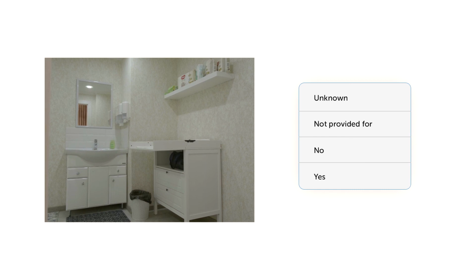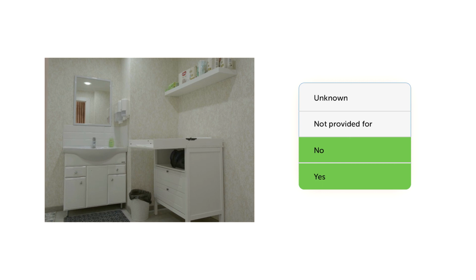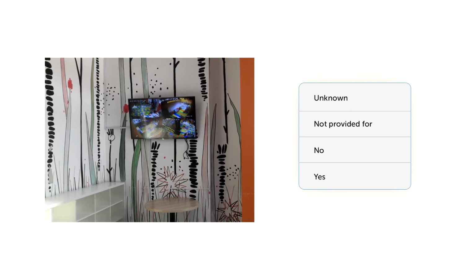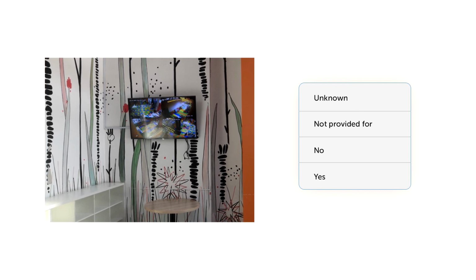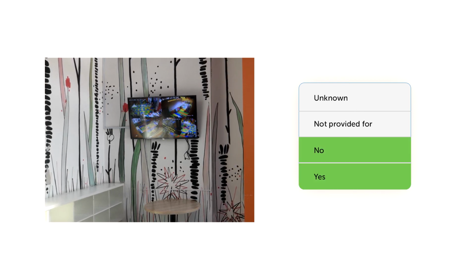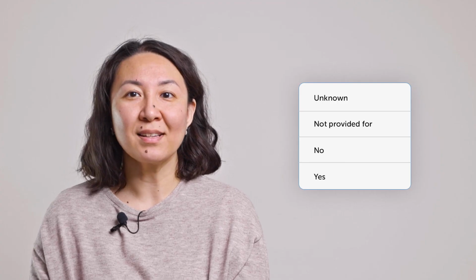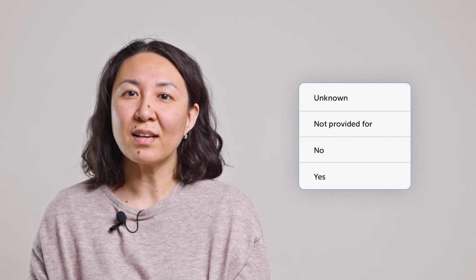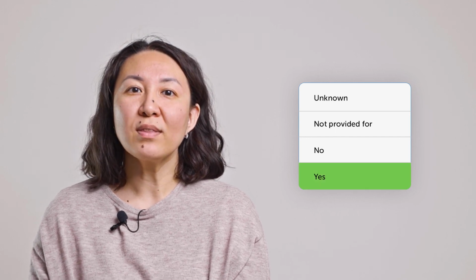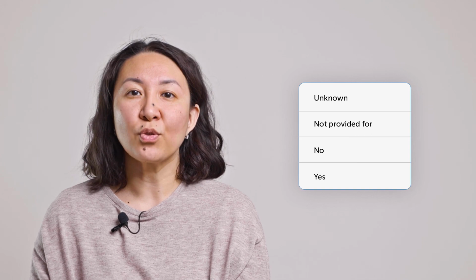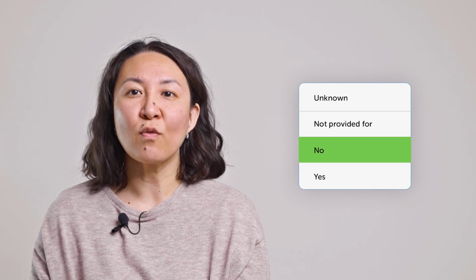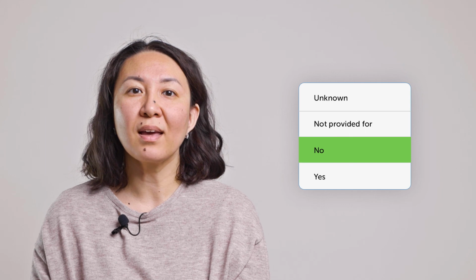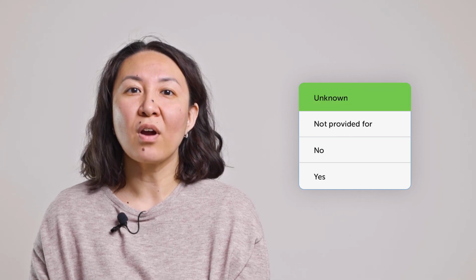The next question is on changing table and feeding area. Answers yes or no are applicable for facilities intended for children. The following question is on availability of video surveillance. Answers yes or no are applicable for all types of facilities. The next question is on security personnel. Answer yes for those establishments where this service is provided. Answer no for establishments where this service should be provided but is currently unavailable. There is also the answer unknown.